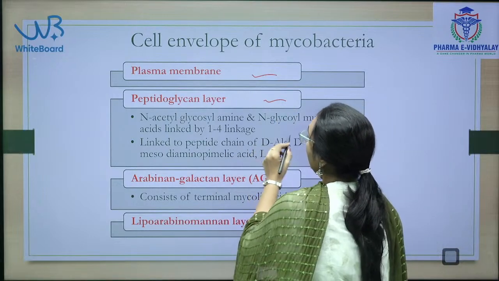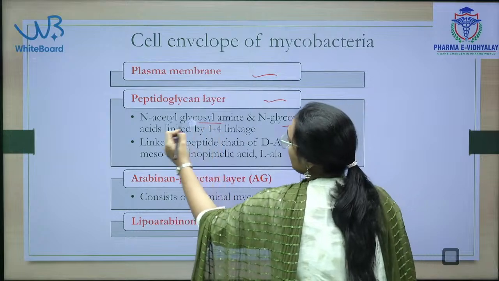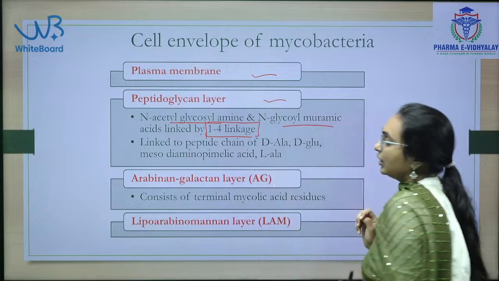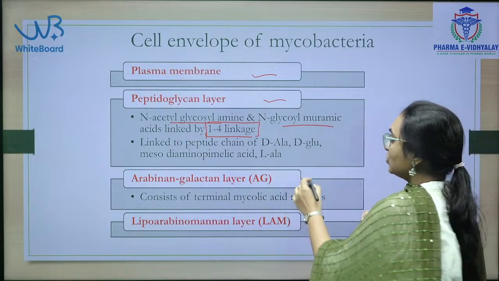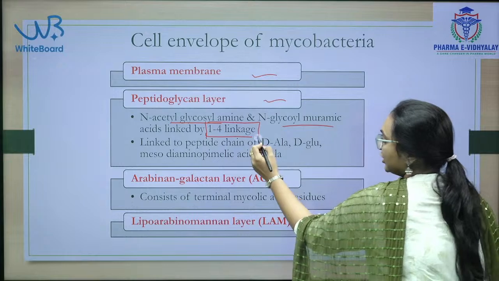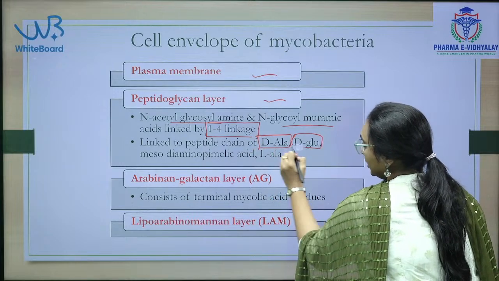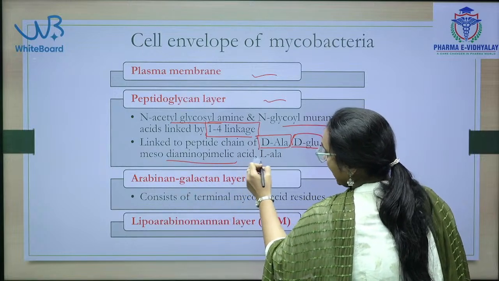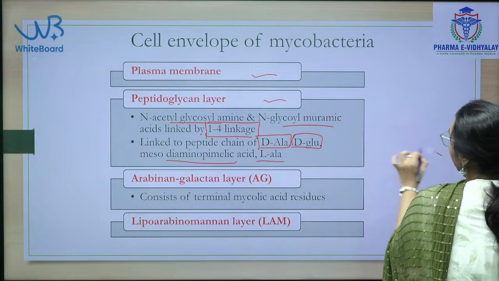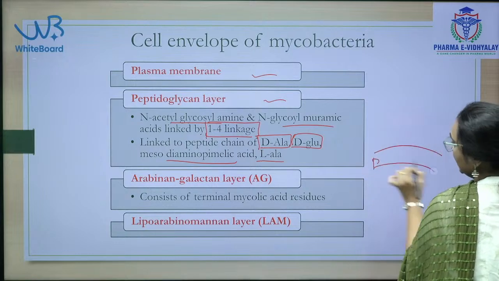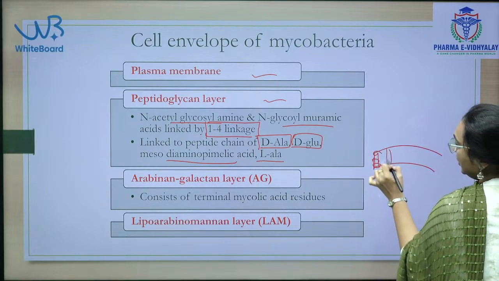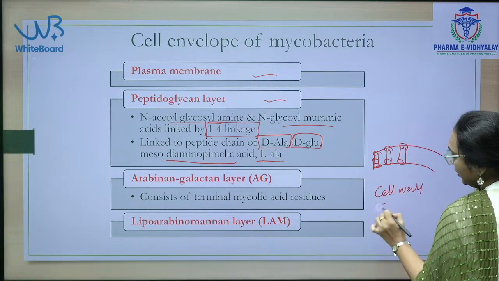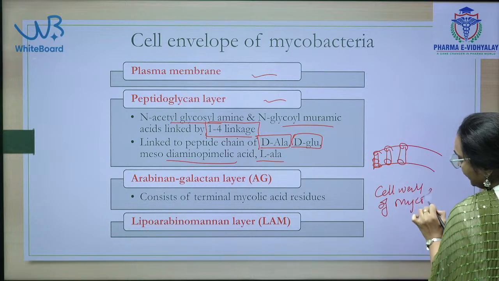The peptidoglycan layer consists of N-acetyl glucosamine and N-acetyl muramic acid. These two are connected by a 1,4 linkage, and a peptide chain will also be there. The peptide chain consists of D-alanine, D-glutamate, meso-diaminopimelic acid and D-alanine. I am discussing the cell wall of mycobacterium.